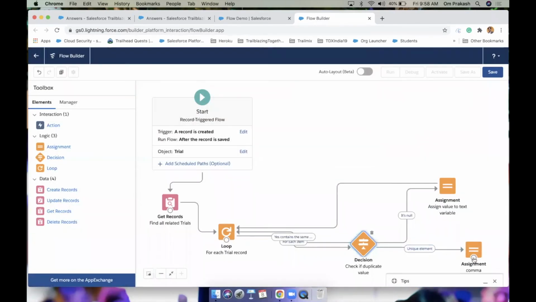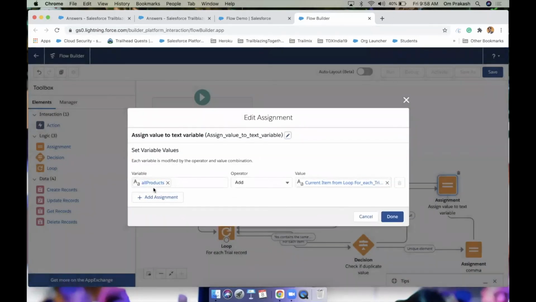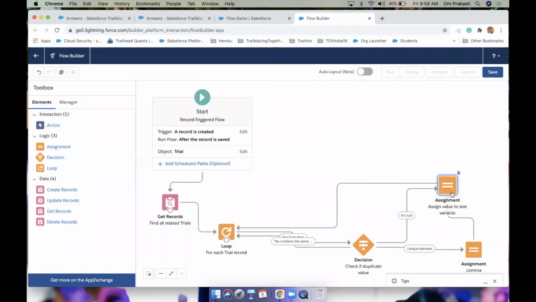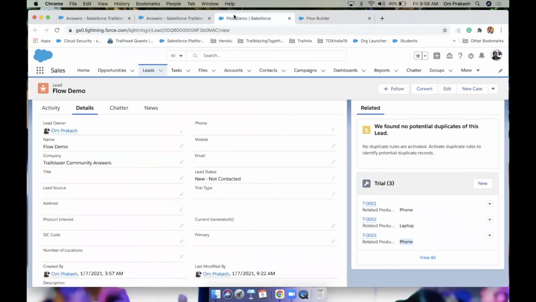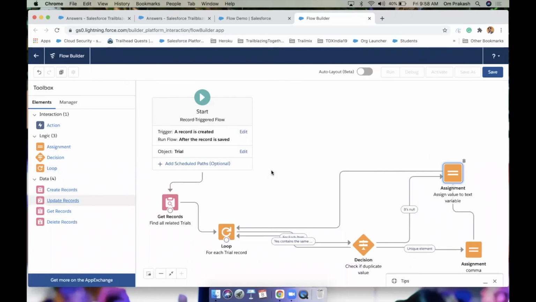Then add comma, and after the comma, add that value to the string variable. It's a unique value, and it goes back to the loop. All good. Finally, we have one text variable that contains the comma separated values from the trial record. Now we need to update the record.